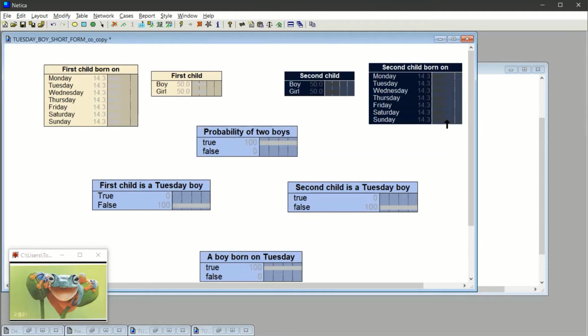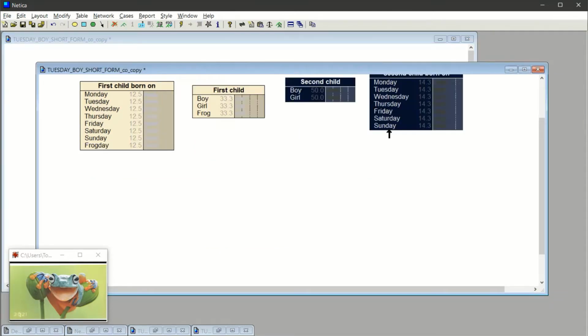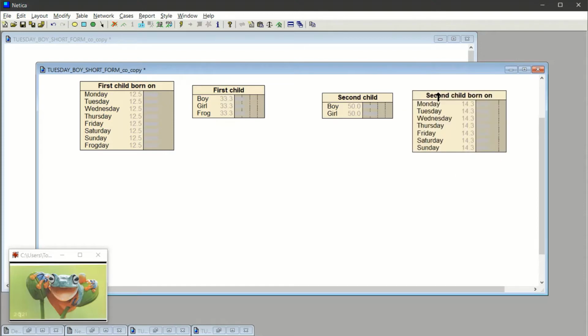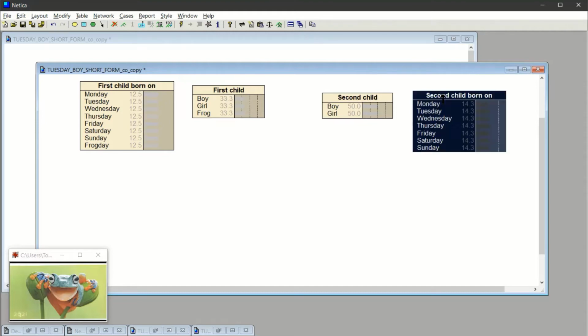Okay, so now we'll add these 2 nodes here, and then we'll just paste them. We'll put them over here. Now the second child is just a boy or a girl. Now, the second child, however, can be born also on Frog Day. We need to add that because they do all share the same calendar.